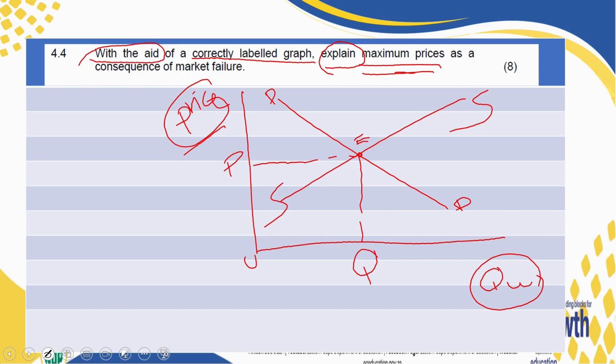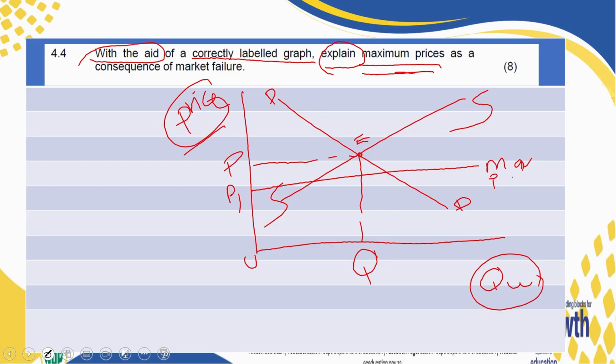Now, the next thing, we need to show the maximum what? Price. Always the maximum price is set by the government below the equilibrium. And we also label it P1. Now, what is going to happen?